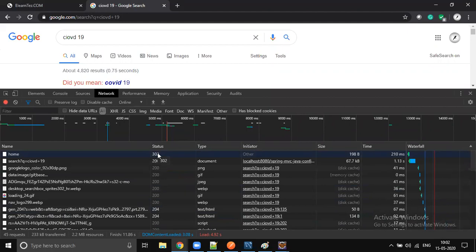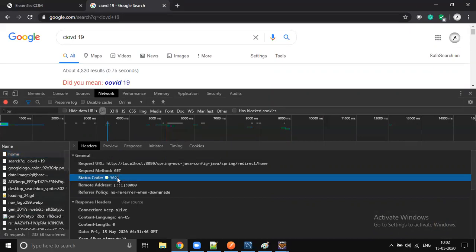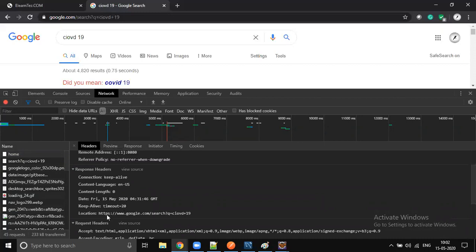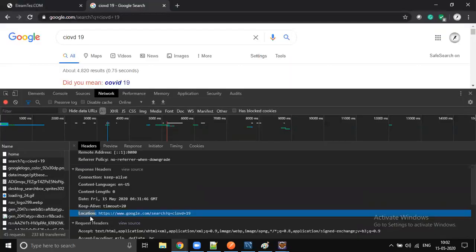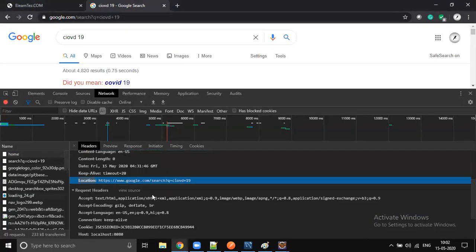You see there is one response header parameter. What is that? 302. Did we set that? No, right? And when the response status is 302, there is one more parameter, Location. Whatever redirect URL you return from your application will be the response header location. The browser understands that whenever it sees status code 302, it automatically takes that location parameter and sends the request to that particular URL.